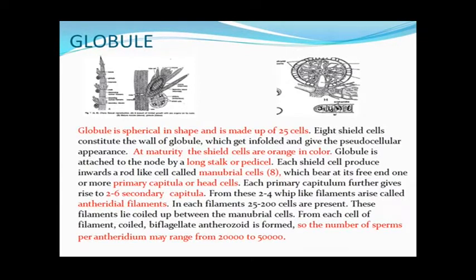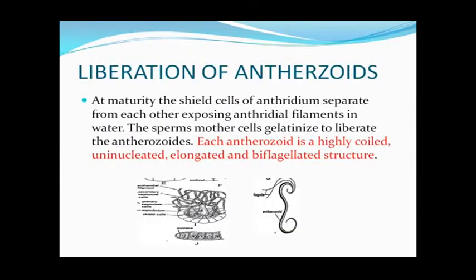So in this way, the total number of antherozoids per antheridium may range from 20,000 to 50,000. That means this high number of antherozoids is liberated by the maturation of the globule structure. So next is how the antherozoids get liberated.